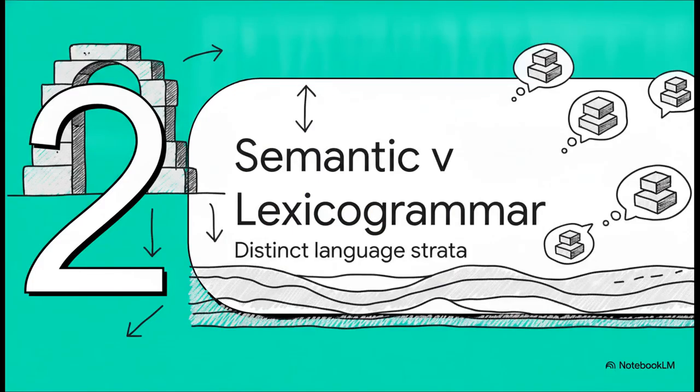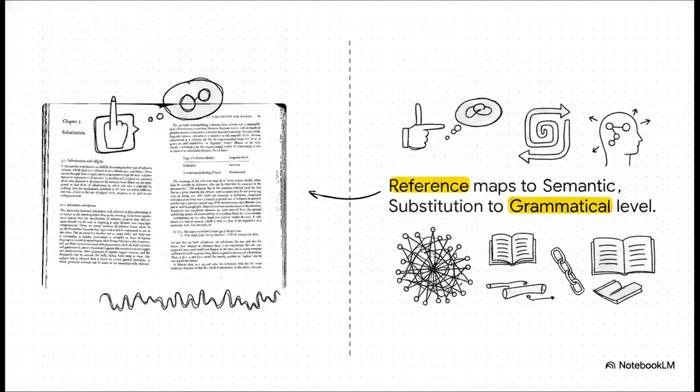Section 2. Semantics versus lexicogrammar. The distinct language strata. What's really fascinating about this next concept is how Halliday separates language into these completely distinct architectural layers. If you want to master linguistics, you absolutely have to understand this separation. Looking right at this foundational matrix from the seminal text, you can see a crystal clear dividing line between reference and substitution. Notice how reference operates on the semantic level. So when I say he or she, I'm pointing to a meaning, a literal person out there in the real-world environment. But substitution, that operates entirely on the lexicogrammatical level.